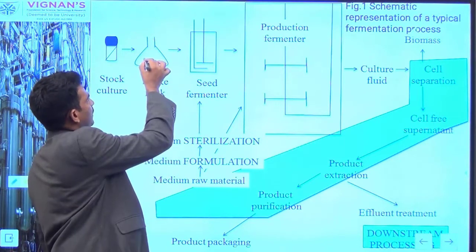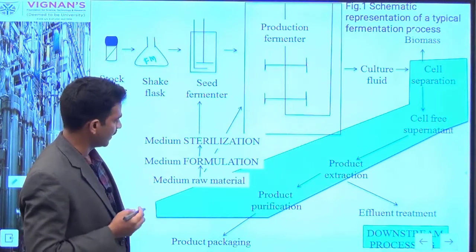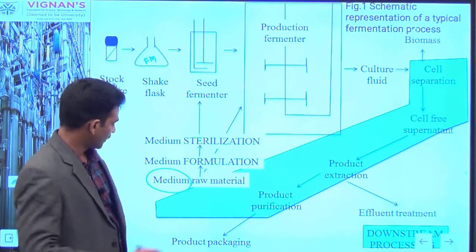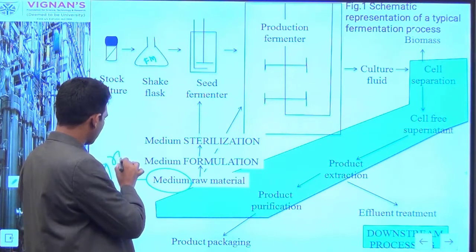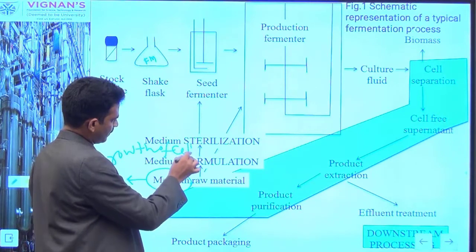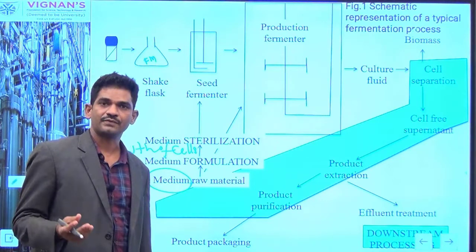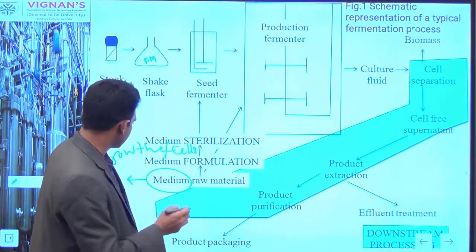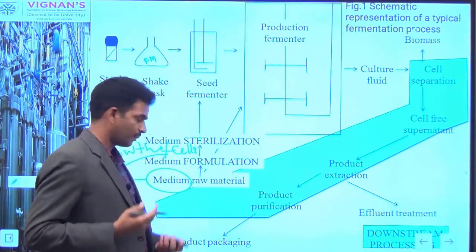So these inoculated cells can grow in a fermentation medium. That's the first component we have given for medium requirement. This fermentation medium is very much essential for growth of inoculated cells. The medium consists of different nutritional sources or substances, which are very much essential for growth of microbial cells. Once you grow the cells, you will get the biomass and product.